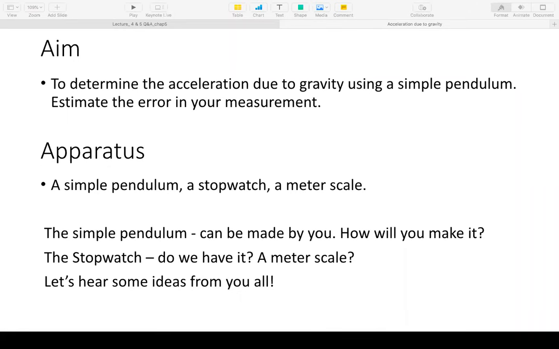An eraser of rectangular shape is fine. Marble, as I said, could be a little slippery, so take that only as your last resort. And a string should be something which is not easily stretchable, as far as possible an unstretchable string, because the length of the pendulum must remain constant throughout the experiment.